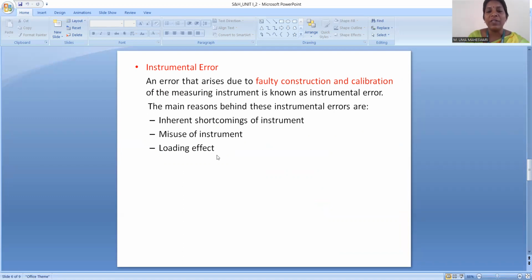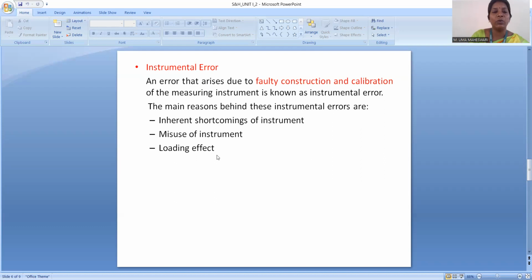For example, if the spring of the permanent magnet has become weak, then the instrument will read a high value. The error caused due to friction is known as inherent shortcomings of the instrument. This error can be corrected with the help of correction factors. By determining the value of the correction factors, these errors can be corrected, and the instrument can be recalibrated carefully.